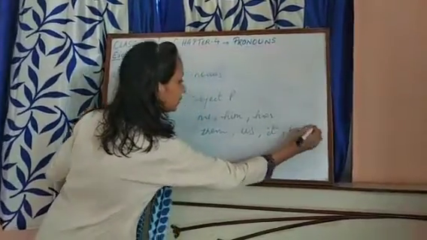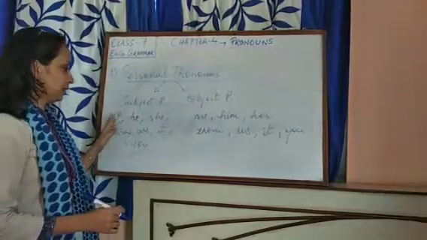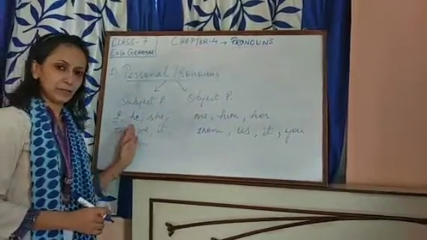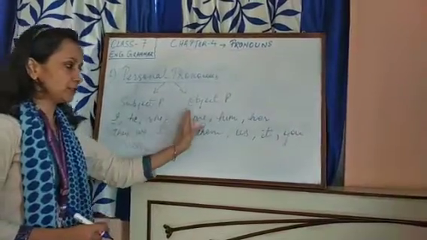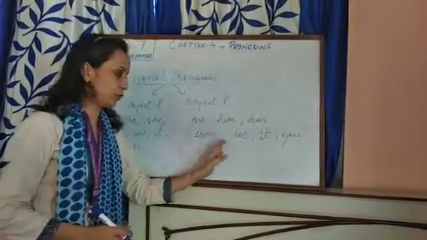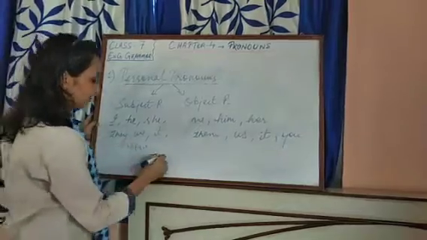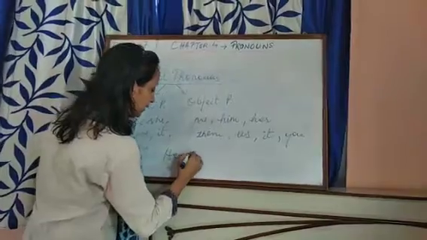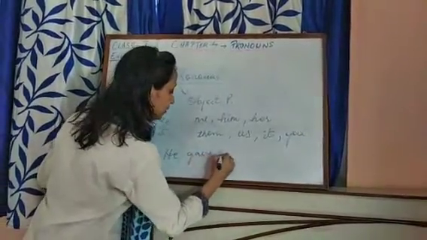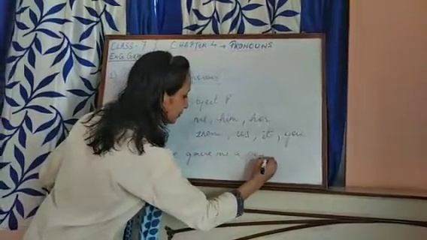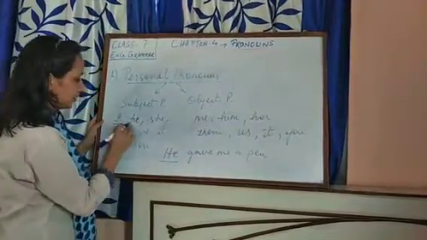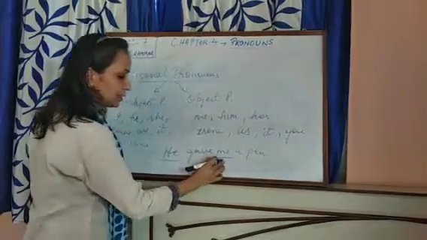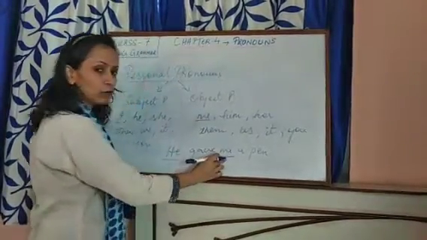Now see here, how you will remember. These are the pronouns which are used in the position of subjects. These are the ones which are used in the place of object. Let me give you an example. Now see, he gave me a pen. Now here he is the subject, so it is taken from subject pronoun. Me is functioning as object, it is taken from object pronoun.